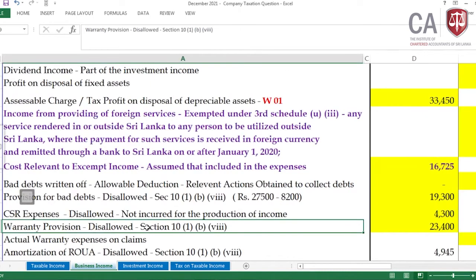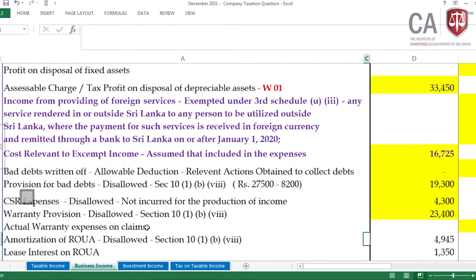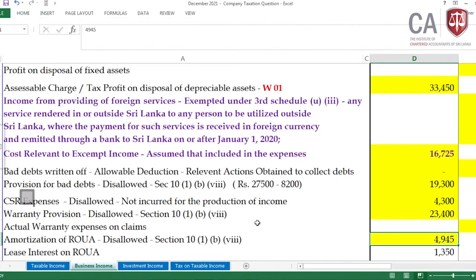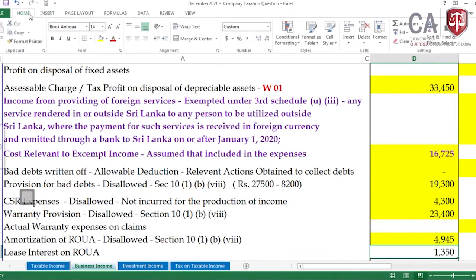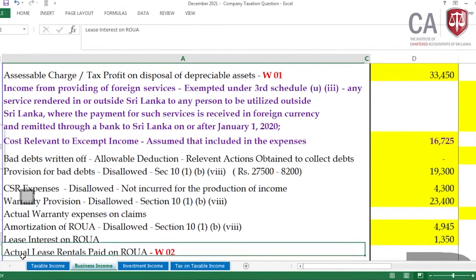In here, amortization of ROUA should be disallowed under section 10, done. Then the lease interest on the ROUA, don't allow, because we are allowing the rental. Rental has two components, one is the capital, the other is the interest. Through the rentals we are allowing that particular interest also, so we disallow this interest expense relevant for the year.